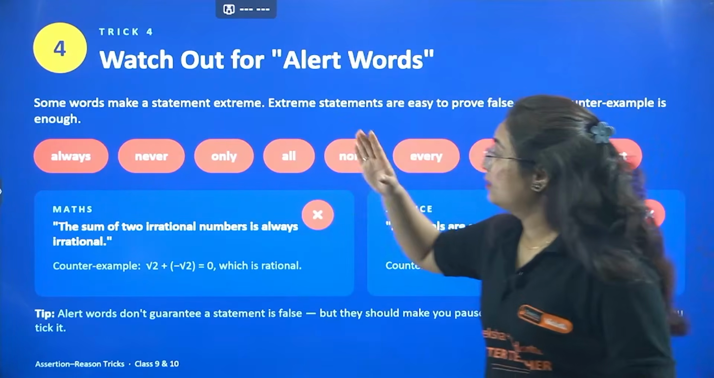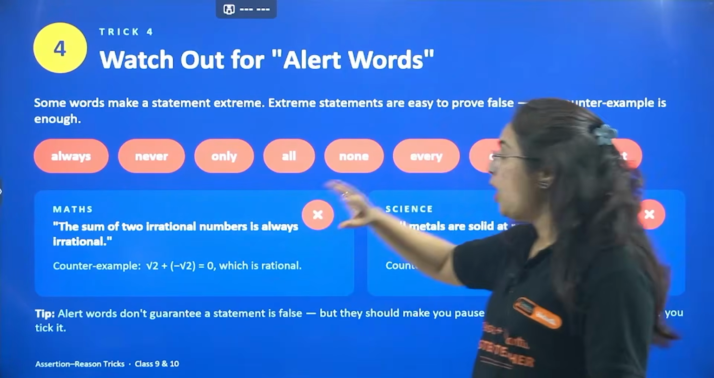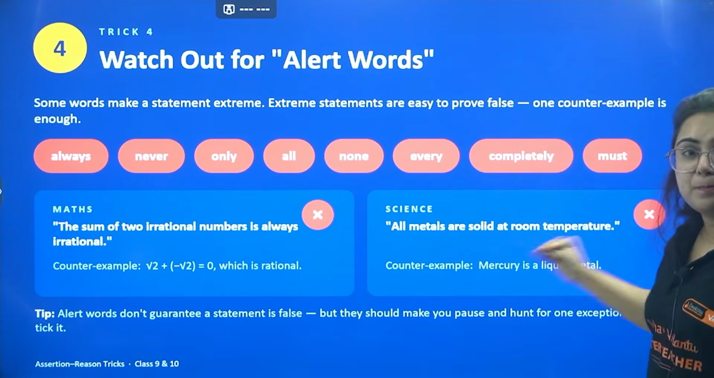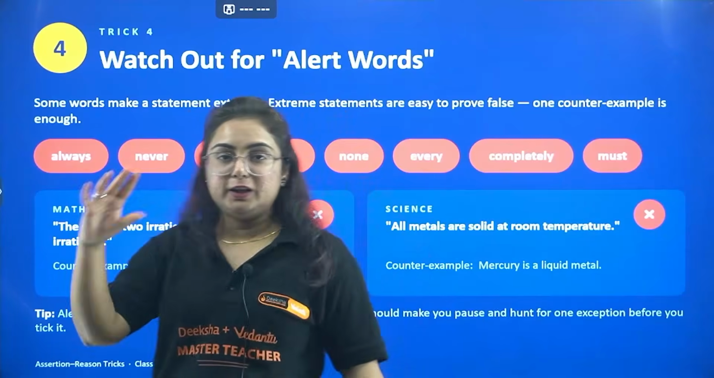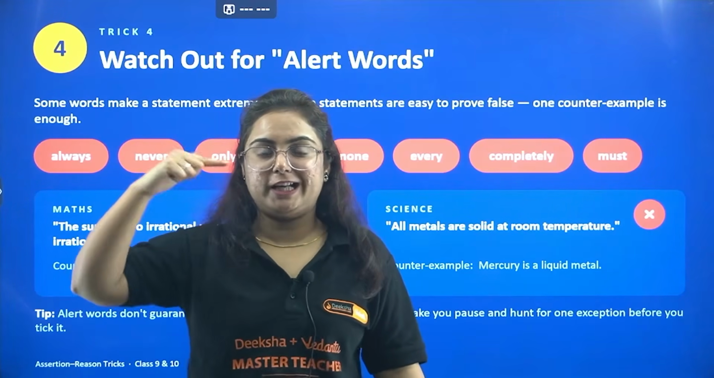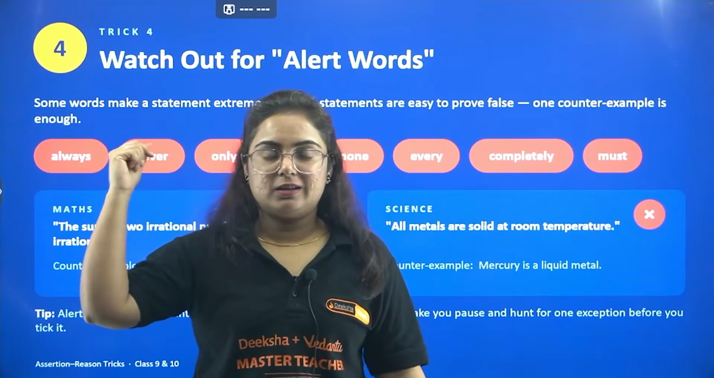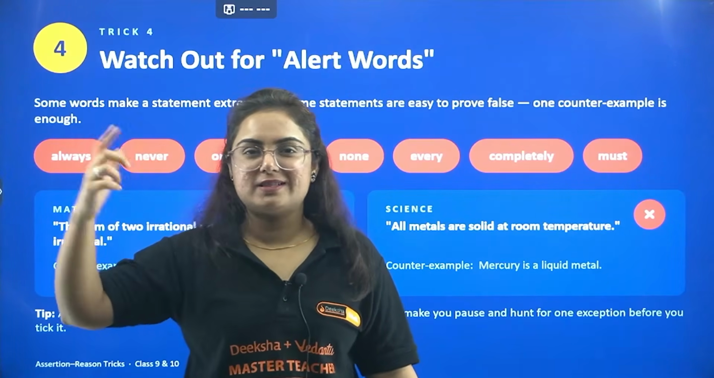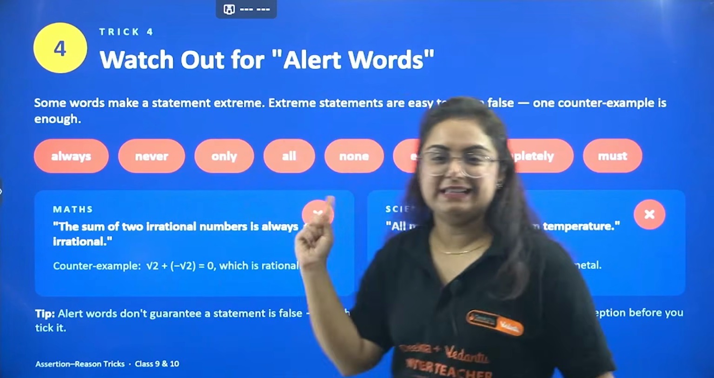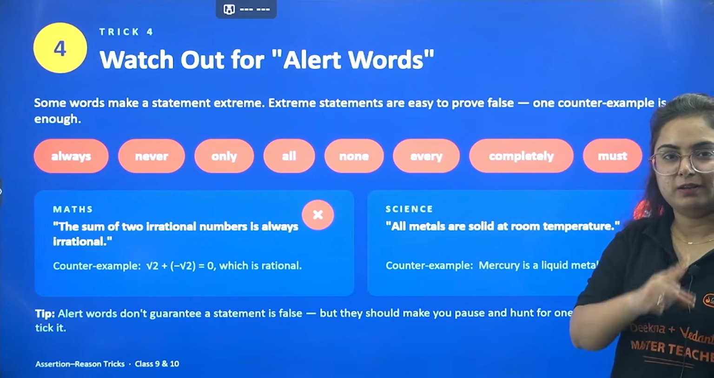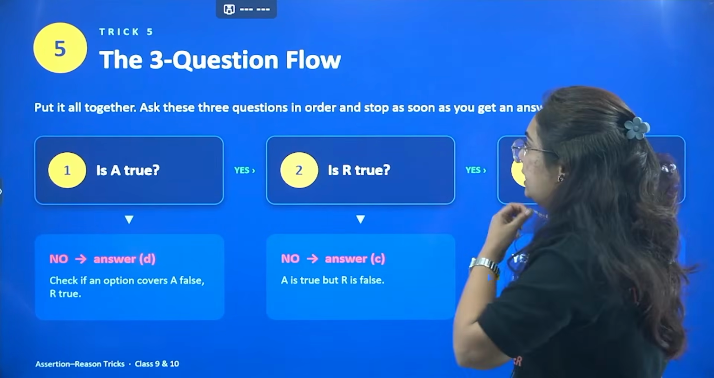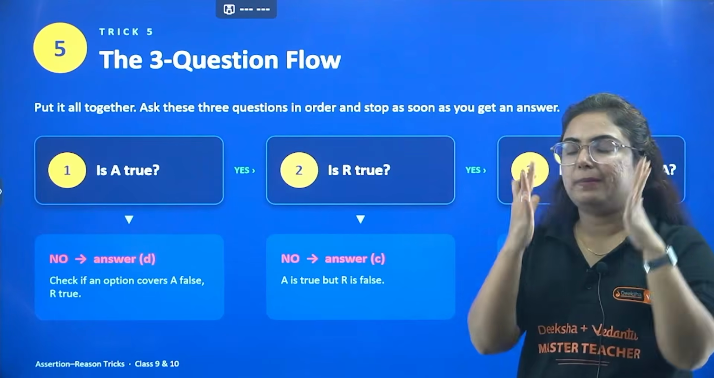So always, never, only, all, none, every, completely, must. Whenever in an MCQ you find these words, stay alert. I hope that the red light in your mind starts sounding like a police siren whenever you see these words. And remember me that day. Next is the 3 question flow. Now let us put all the methods together.